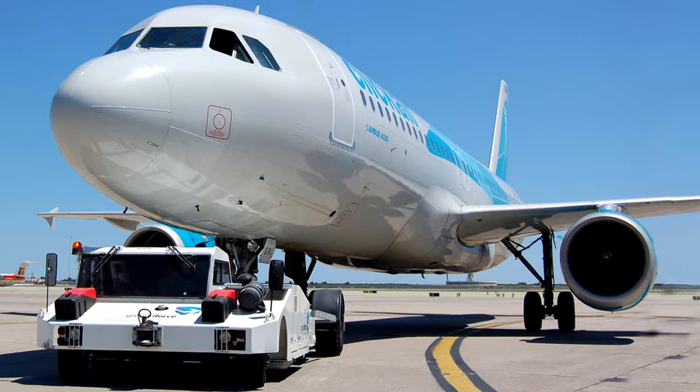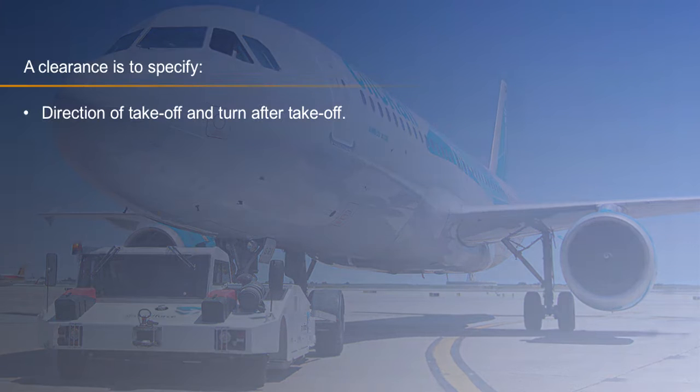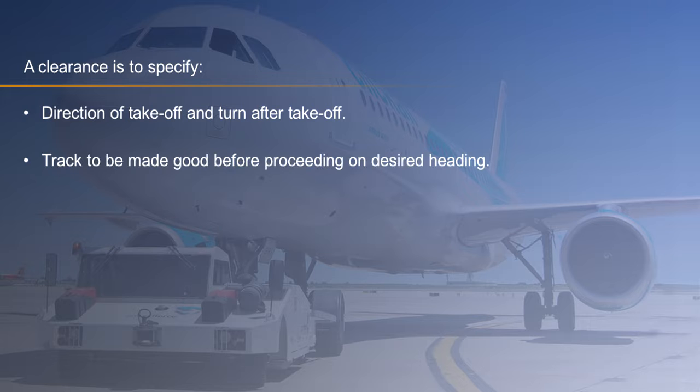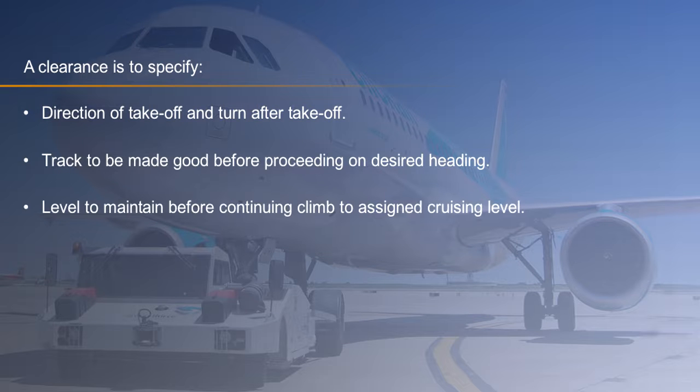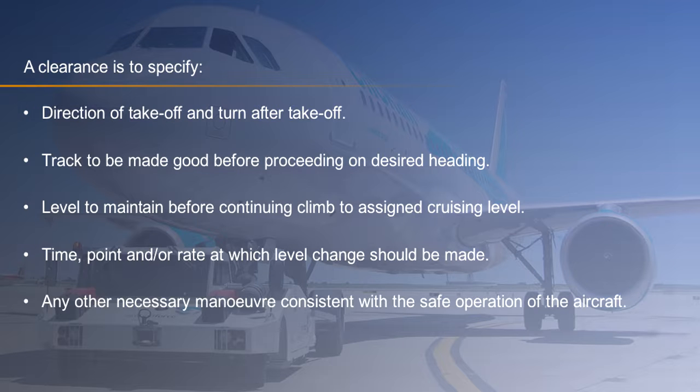When control of traffic is based upon an air traffic control clearance, that clearance is to specify direction of takeoff and turn after takeoff, track to be made good before proceeding on desired heading, level to maintain before continuing climb to assigned cruising level, time, point and/or rate at which level change should be made, and any other necessary manoeuvre consistent with the safe operation of the aircraft.